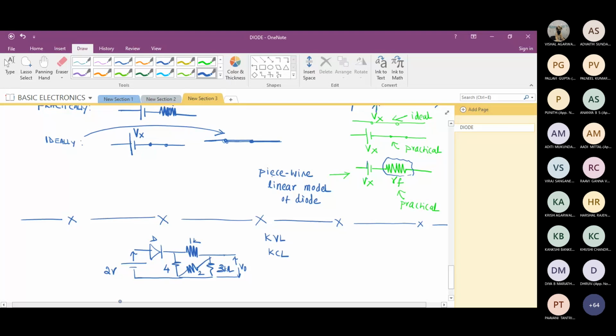Now to apply Kirchhoff's voltage or current law, are you finding any obstacle or issue in the circuit? Sir, the diode. What to do with this diode when we apply Kirchhoff's voltage law?